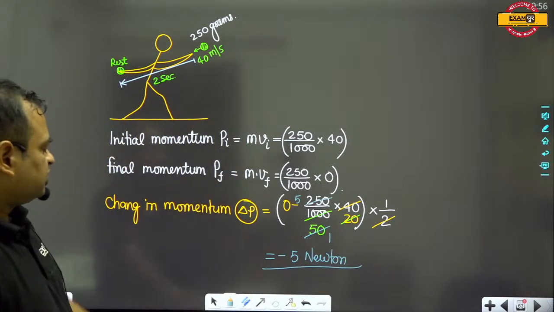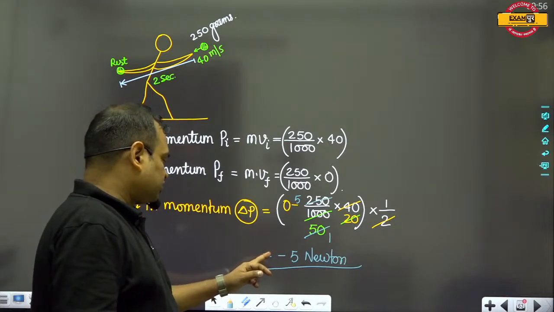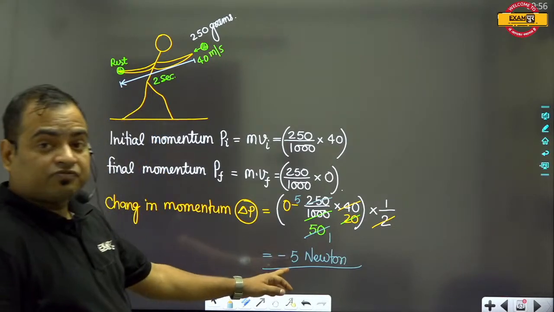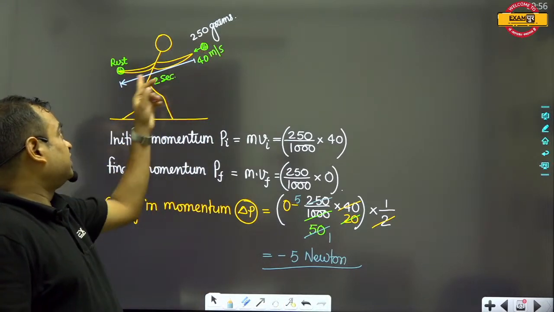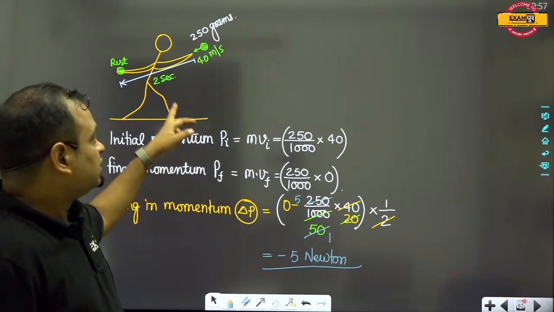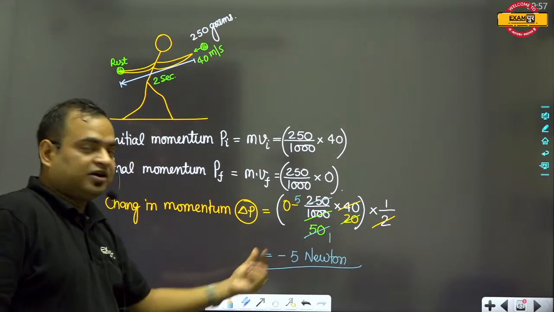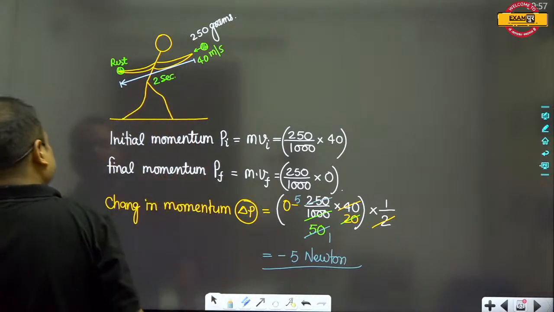Here the minus sign shows the direction of the force applied. So 5 Newton is the force which has been applied by this ball on the palm of this man. This is the hurt actually, so this man gets hurt.